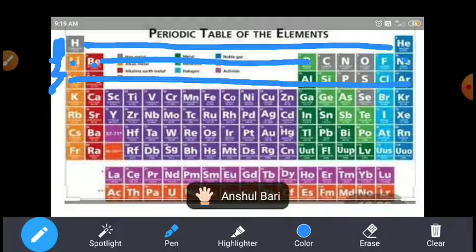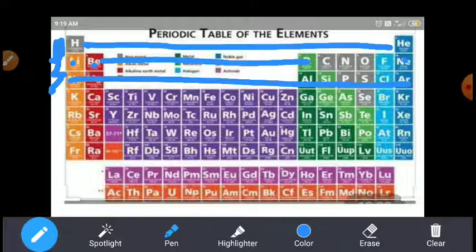So the first period we call a very short period because it contains only two elements. The second period, lithium to neon, with 8 elements, is a short period. And the third period, sodium to argon, is also a short period, right?